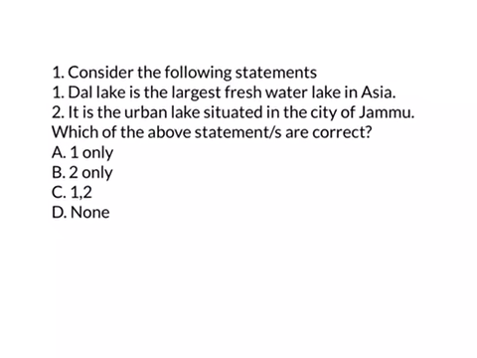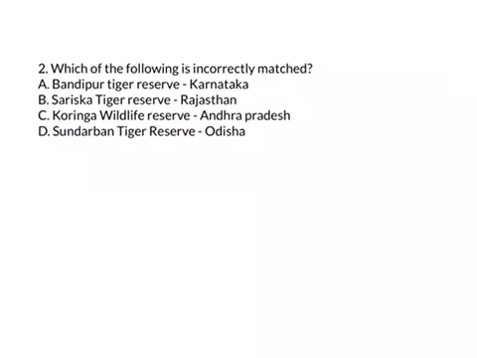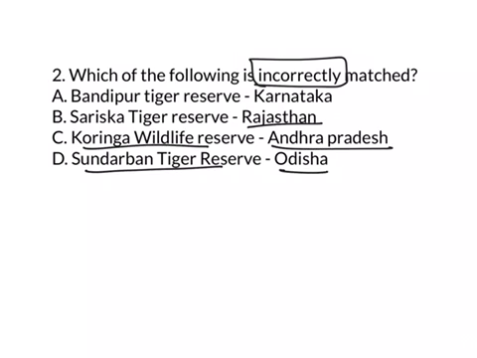Now let us see the questions from today's video. Consider the following statements. Dal Lake is the largest freshwater lake in Asia. It is an urban lake situated in the city of Jammu. The second question is related to tiger reserves. Which of the following is incorrectly matched? Bandipur Tiger Reserve, Karnataka; Sariska Tiger Reserve, Rajasthan; Koringa Wildlife Reserve, Andhra Pradesh; Sundarban Tiger Reserve, Orissa.